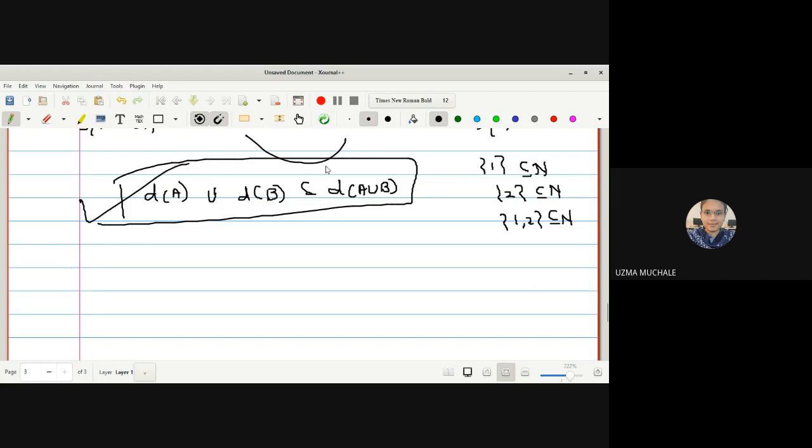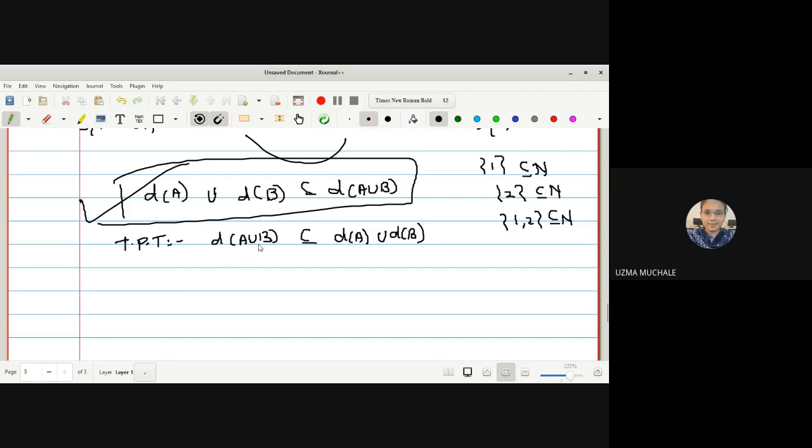Right? So we have to prove simply the reverse part, that is D of A union B is a subset of D of A union D of B. So that's why I told you that the first part is easy. The second one is what we have to prove. What is our aim to prove now? D of A union B is a subset of D of A union D of B. Right? So that's why I told you it is somewhat difficult, because we have proved the first part. Now we have to prove the second part.